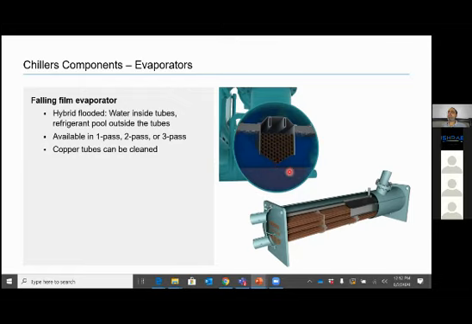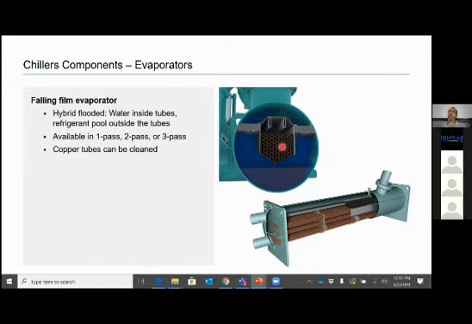So it is very effective utilization of heat exchange area, with better efficiency and lower refrigerant charge. 100% utilization of heat exchange area would be achieved with a 100% falling film design. But there has to be some balance. We cannot achieve 100% falling film.